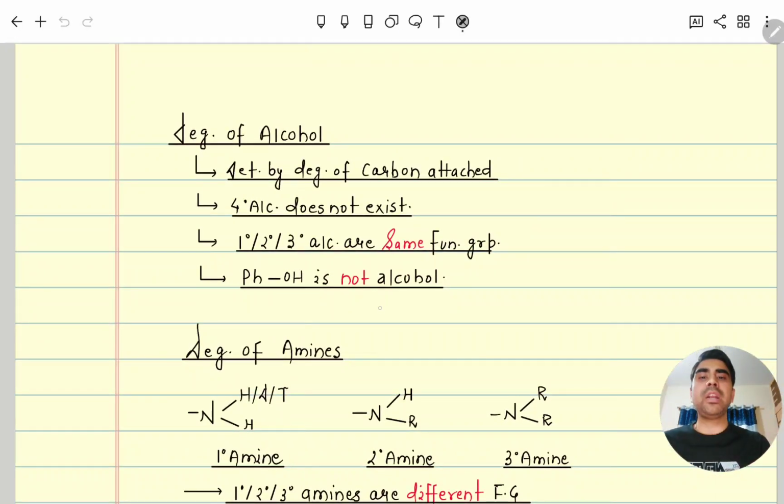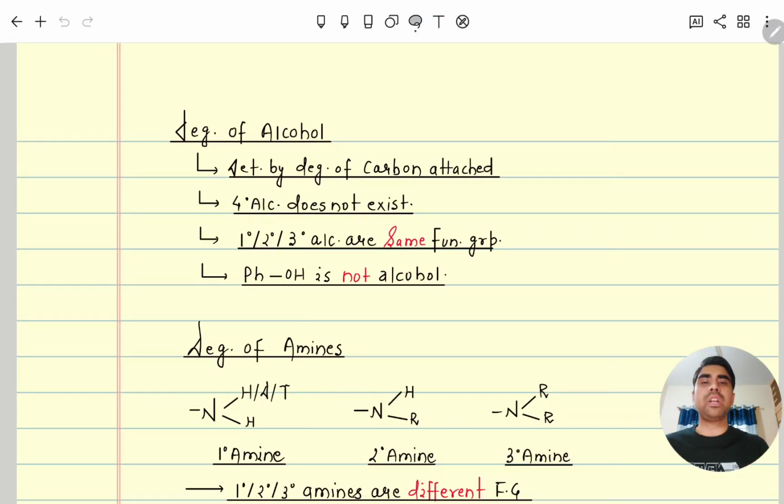Next, moving further, degree of alcohol. The degree of alcohol is defined through the degree of carbon only. If the OH group is present on a 1 degree carbon, it is called a 1 degree alcohol. If it is present on a 2 degree carbon, a 2 degree alcohol. If it is present on a 3 degree carbon, then a 3 degree alcohol. 4 degree alcohol does not exist. All 1 degree, 2 degree, 3 degree alcohols are the same functional group, meaning their chemical properties will be the same. Ph-OH, meaning phenol, is not an alcohol. This is a different functional group altogether.